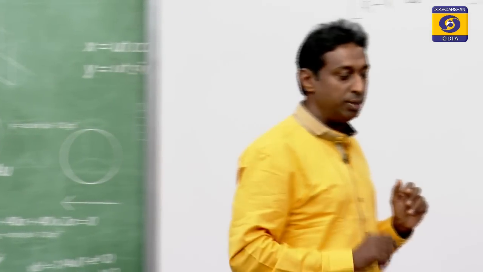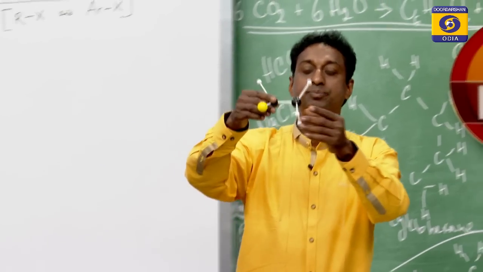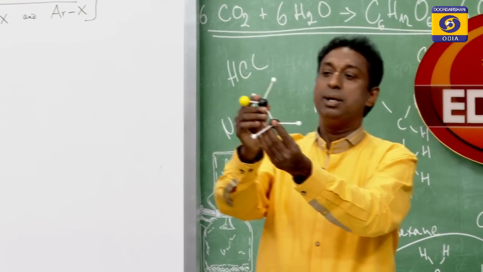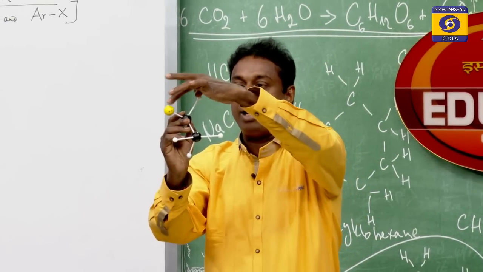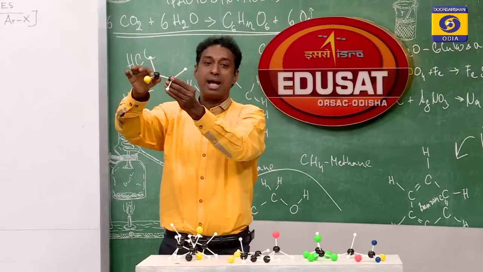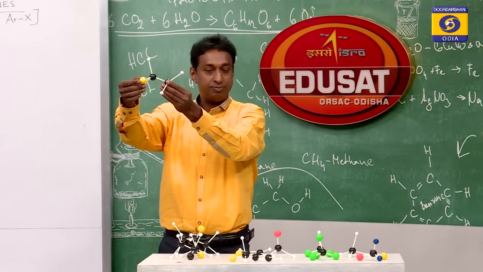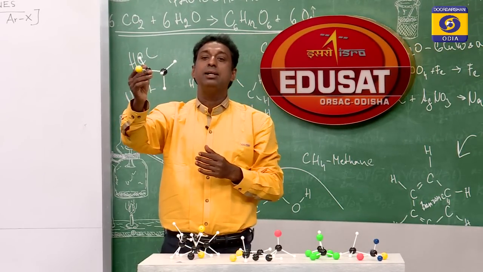Look at this first one, primary. This one, you see it, is a primary carbon, because this carbon is sp3 hybridized. To that carbon you have halogen and then there is one more carbon. So, one carbon to which X is attached and then the next carbon. This is called a primary alkyl halide.